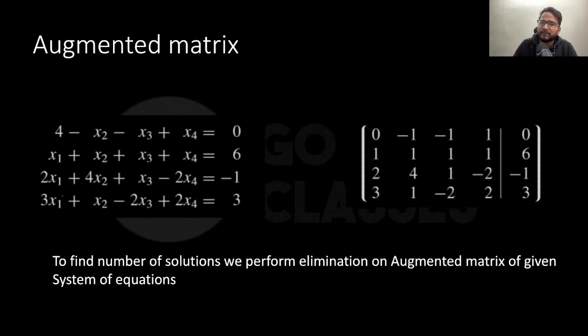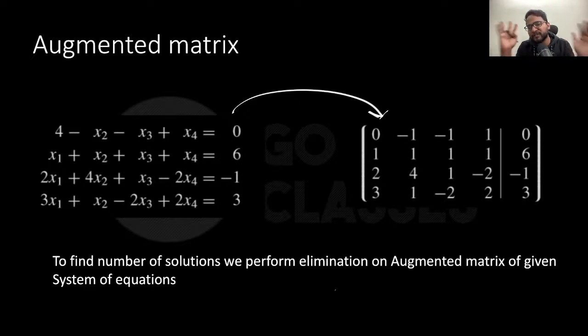For example, if this is the augmented matrix that you have, this is a set of linear equations that you have. You convert that to an augmented matrix, which is very easy. Then they are saying that to find the number of solutions, we need to perform Gaussian elimination on the augmented matrix. So let's just do it, and let's have the very first example in place.